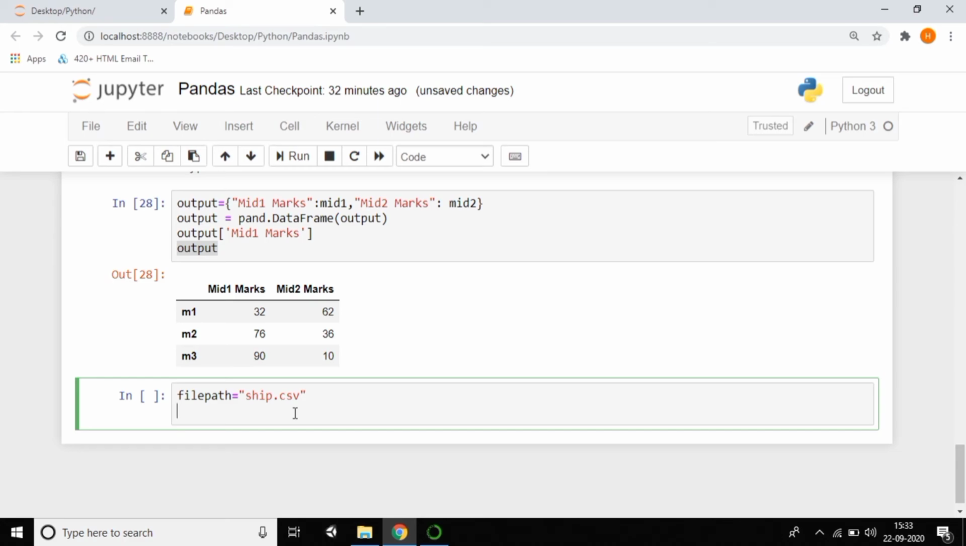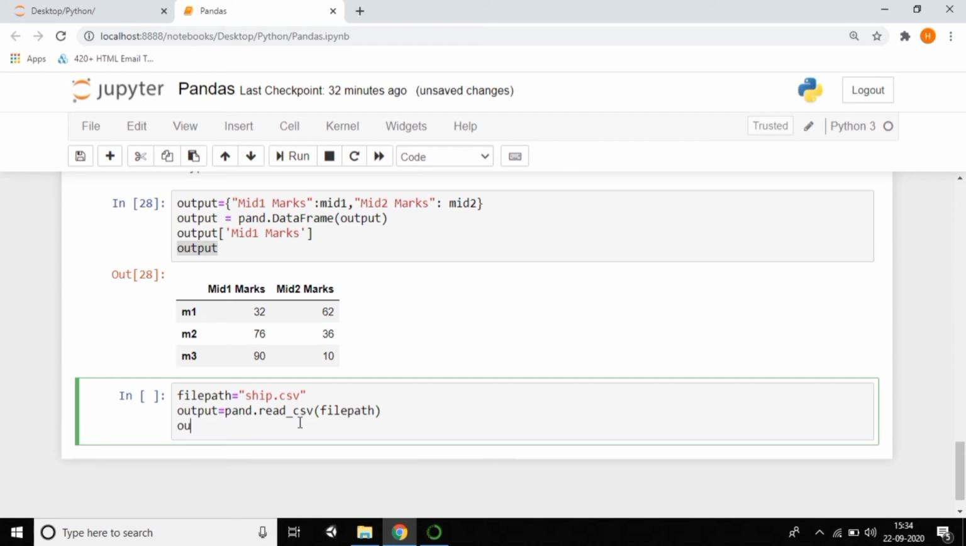I want to read the data first of all. I'm passing a variable called output. By using this I'm reading the data. We have a method called read underscore csv. By using this method you can read the data. Just give the file path and finally print the output and see what you have done. So we'll get that.